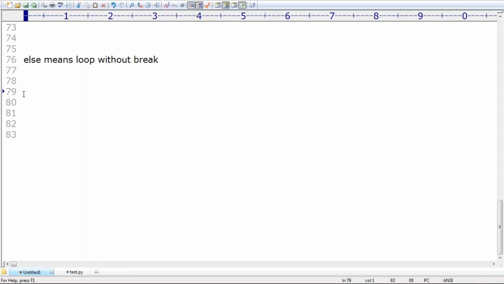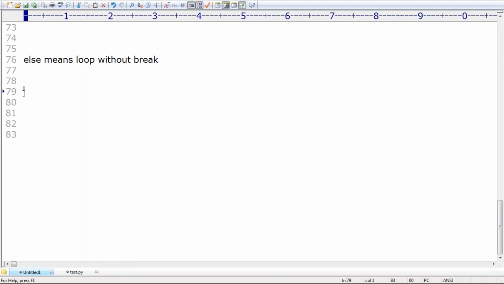Yes, else block can be used for if, else block can be used for loops, else block can be used for try except. I mean, the exception handling concept is there. In the future, maybe after a few days, I will discuss that. There also, this else is always there. Sir, else is always there, man.